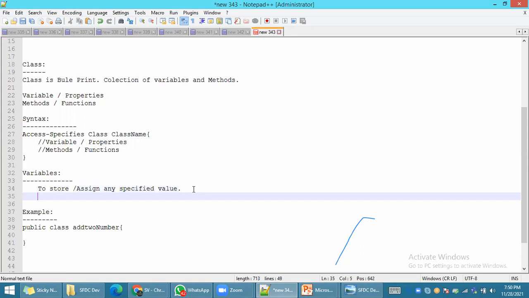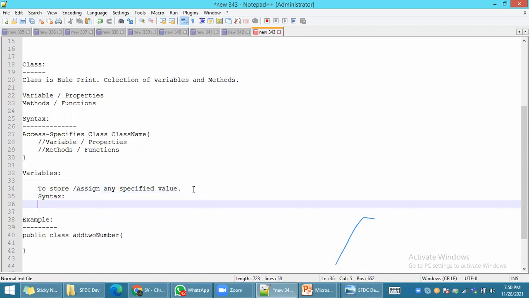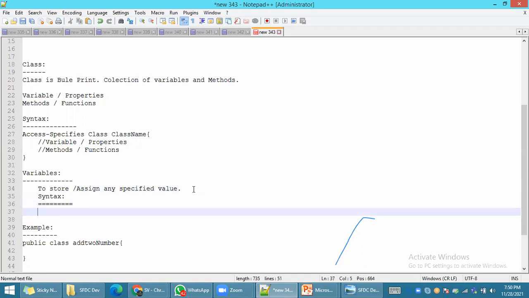What is the syntax to create a variable? The syntax to create any specific variable: you have to follow the access specifier, then the data type, then you define the variable name.